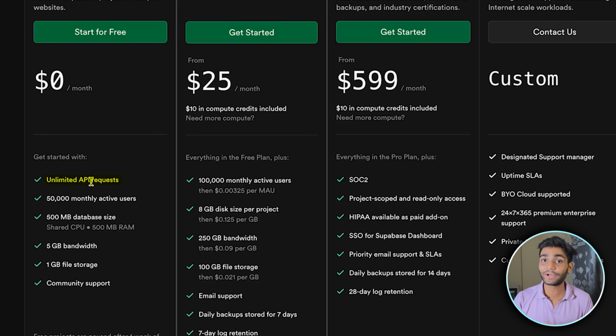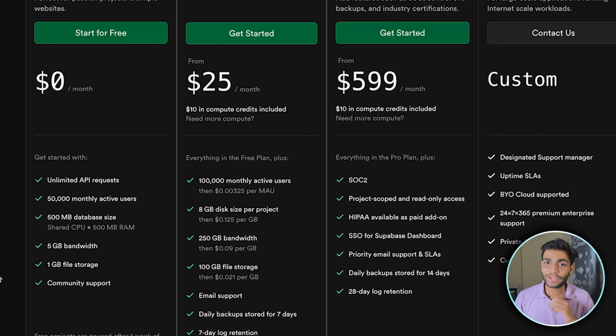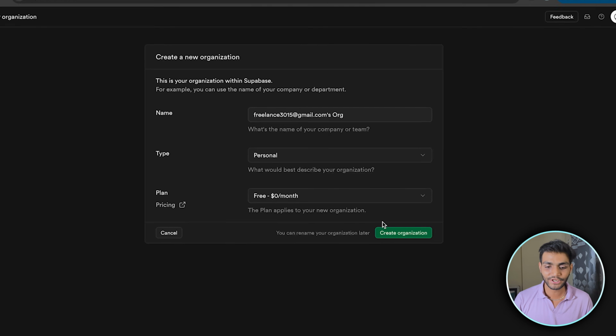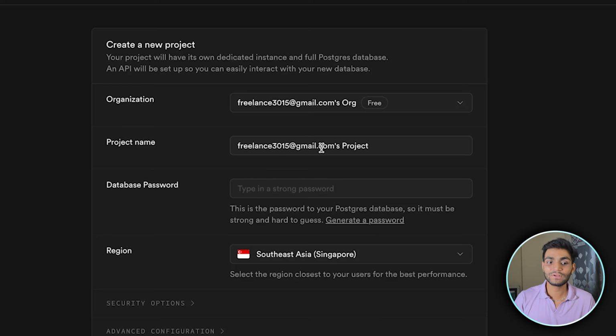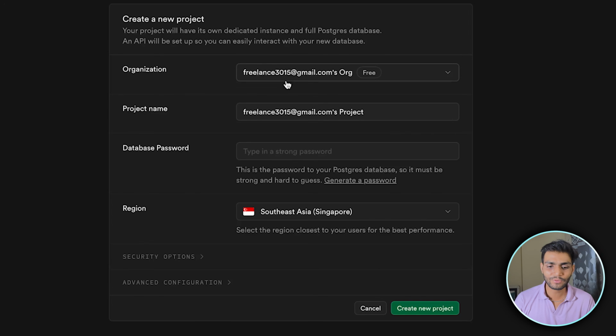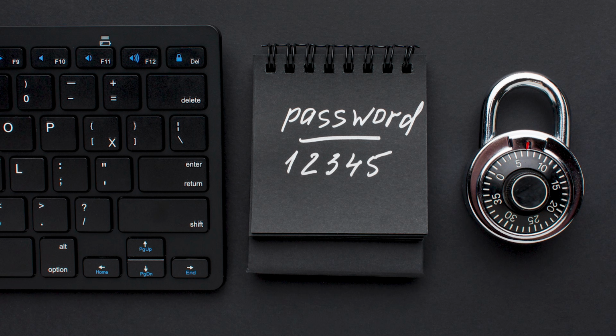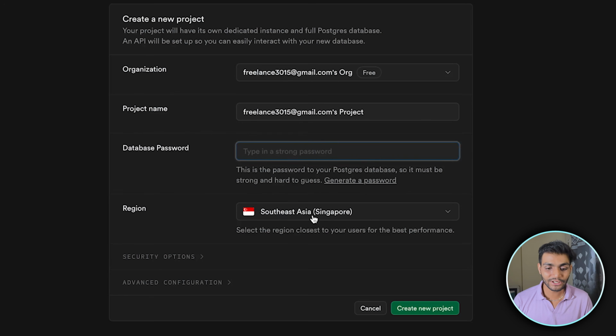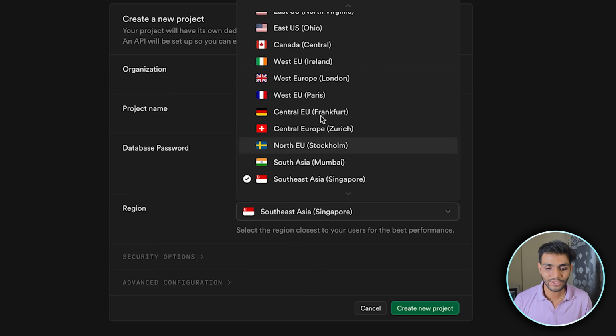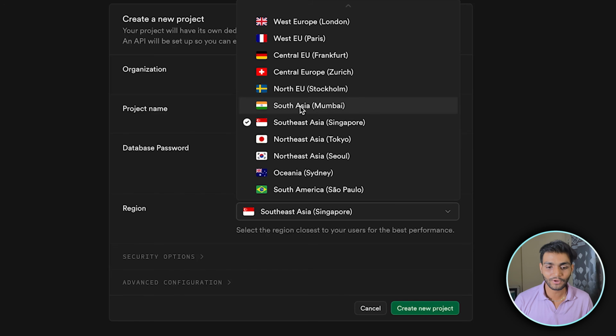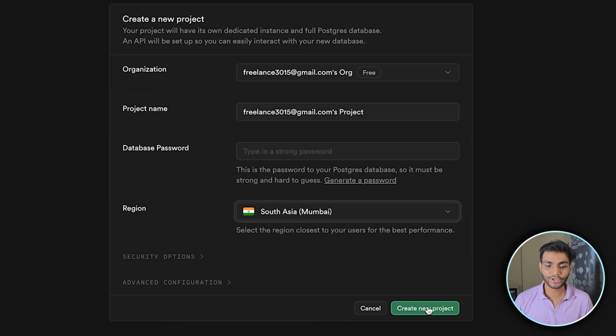As you can see, we have unlimited API requests, 50,000 monthly active users, and 500 MB database size. For us to get started, this is way more than enough. Let's click on create organization. Once that is done, we need to create the project. I'm keeping everything as default over here, and you need to enter a password. Please remember this password because we will need it in n8n. Write it somewhere and keep it with you. For the region, select whichever is nearest to you. I'll select Mumbai.